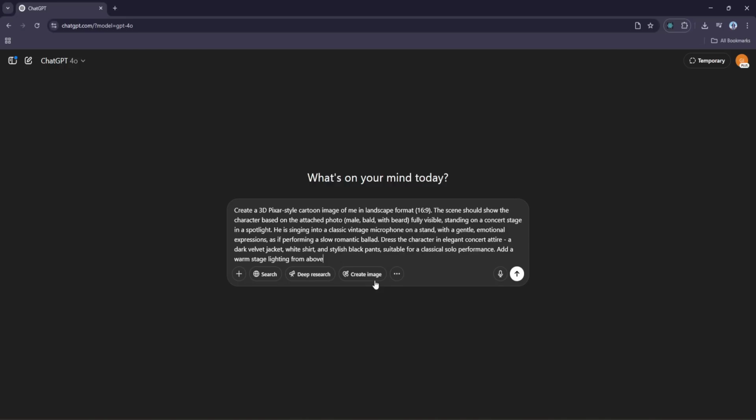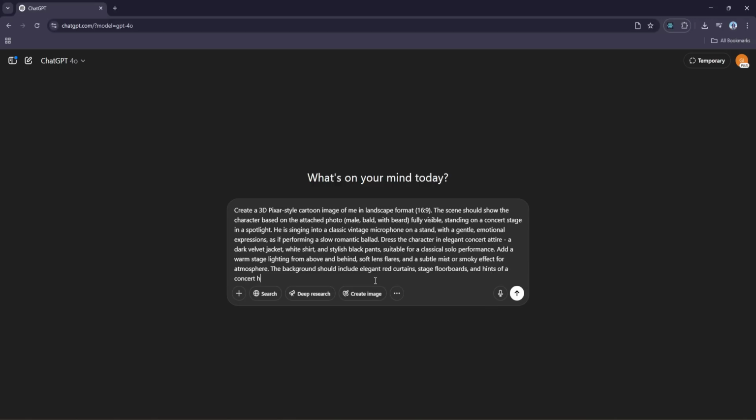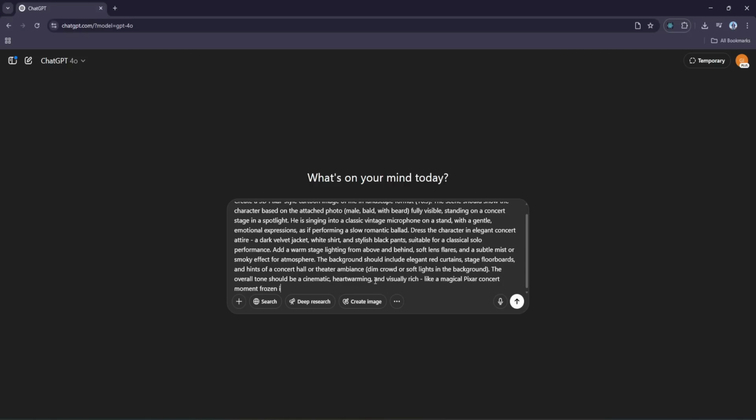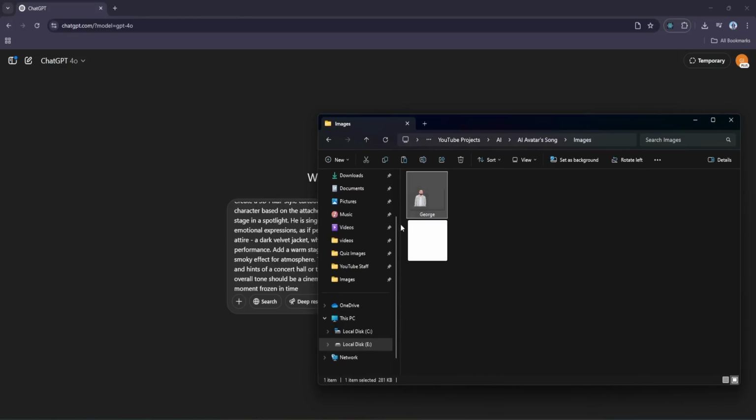Add warm stage lighting from above and behind, soft lens flares, and a subtle mist or smoky effect for atmosphere. The background should include elegant red curtains, stage floorboards, and hints of a concert hall or theater ambience. Dim crowd or soft lights in the background. The overall tone should be cinematic, heartwarming, and visually rich, like a magical Pixar concert moment frozen in time.